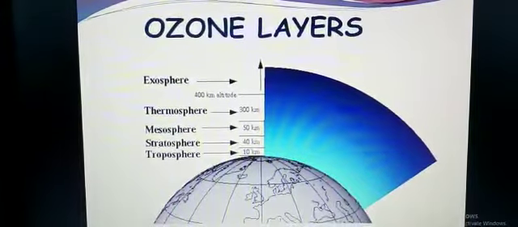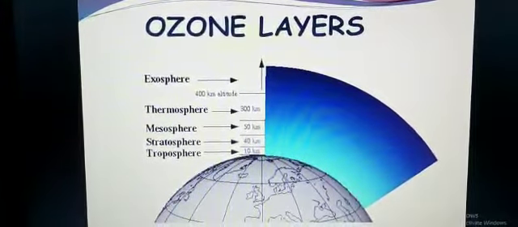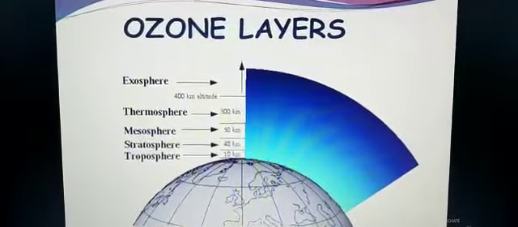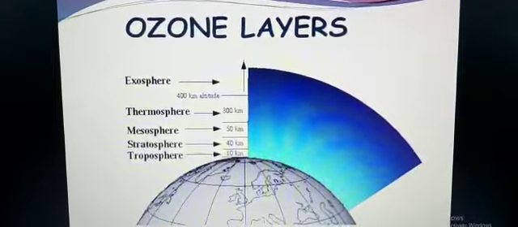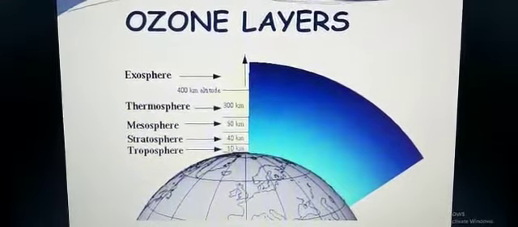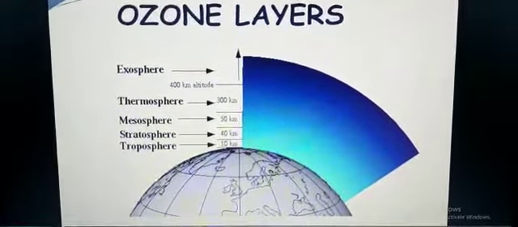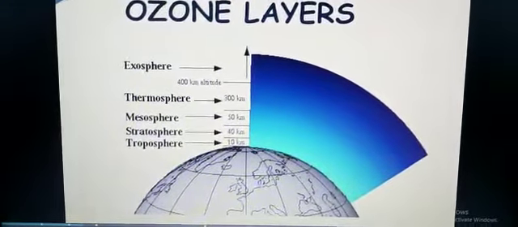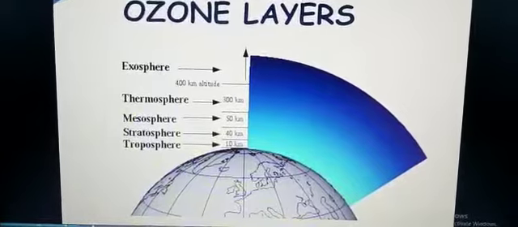This is the distance which is shown. I have already explained this in the previous classes. Here once again you can see the diagram and understand how many kilometers each layer of the atmosphere covers. Now children, this is all about ozone.